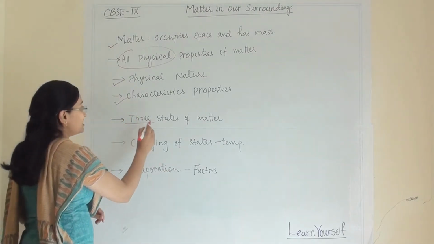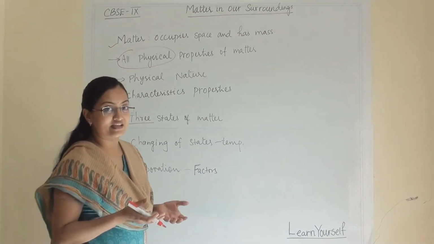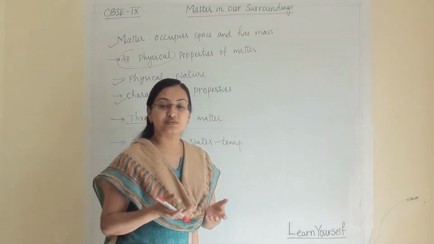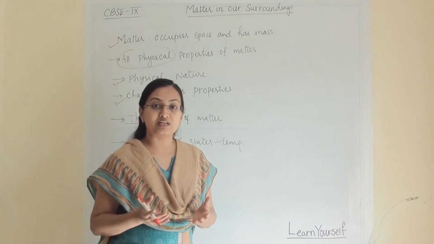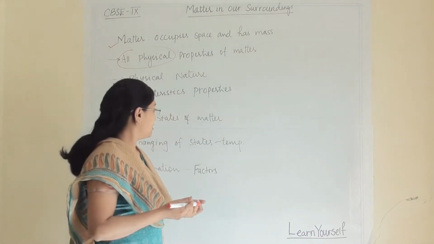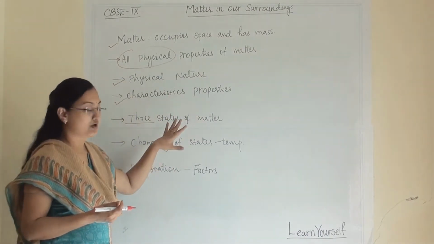Then the three states of matter: solid, liquid and gas, their particle arrangement, the attraction between the particles, and if they possess some kind of properties, then why. All these things we are going to study under states of matter.